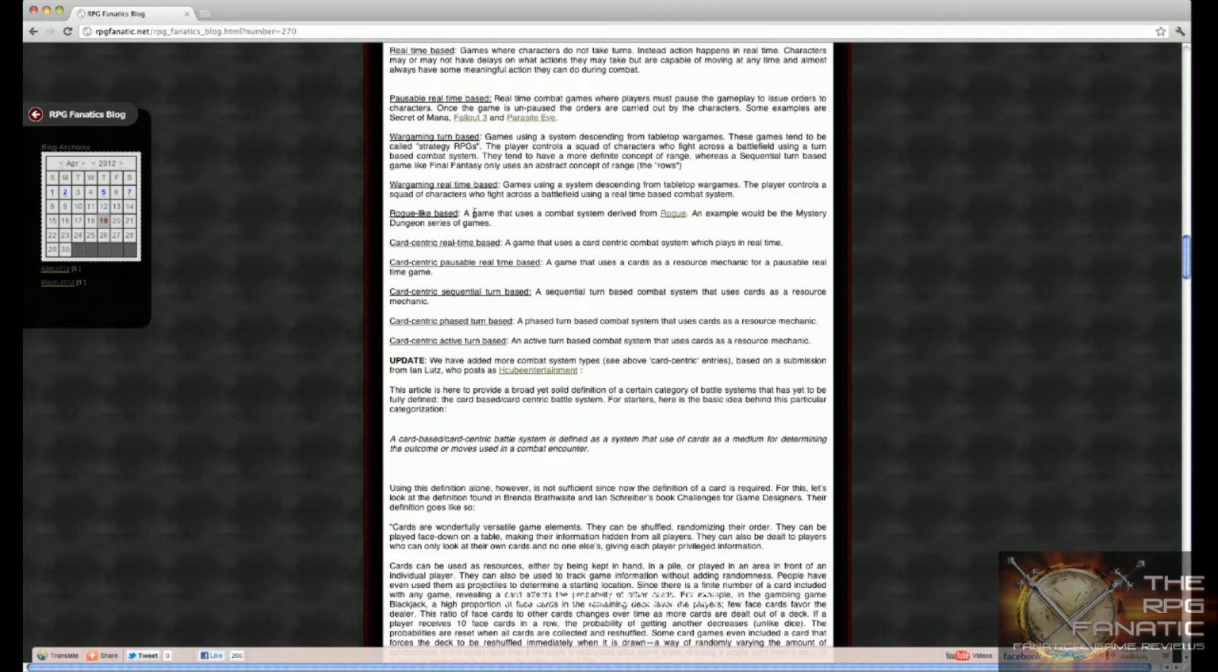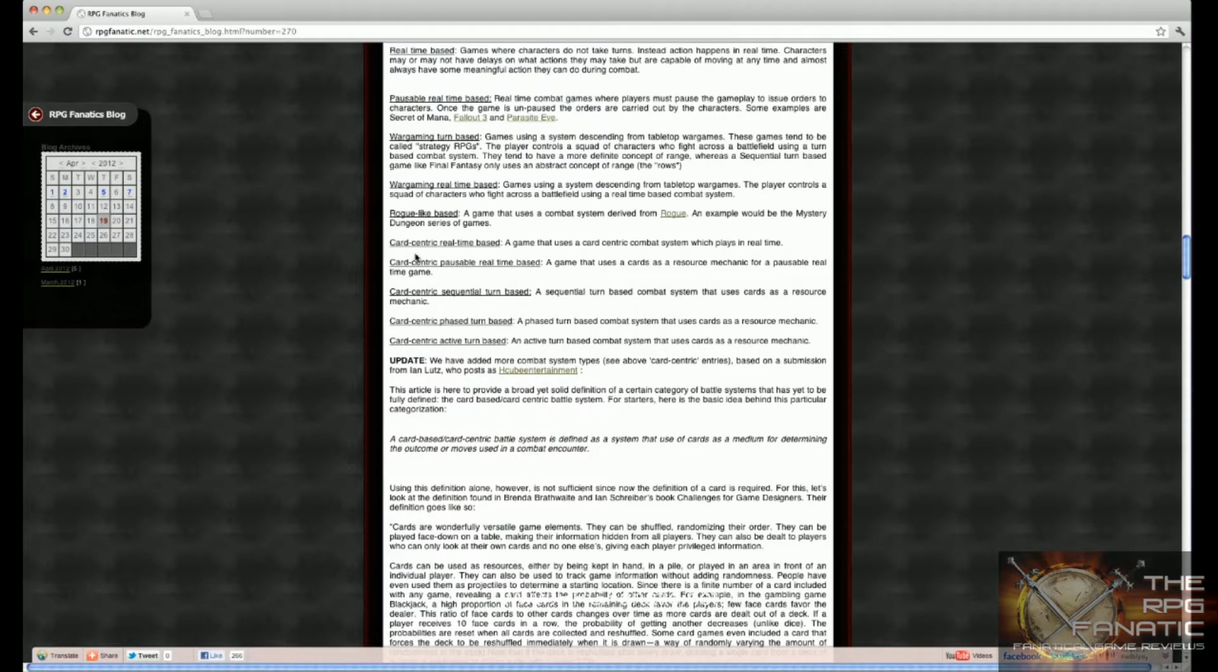Roguelike based, a game that uses a combat system derived from Rogue. If you don't know what a roguelike is, I implore you to at least check out my Azure Dreams review, because it will explain to you exactly what a roguelike is. An example of this type of game would be the Mystery Dungeon series of games, or Rogue.